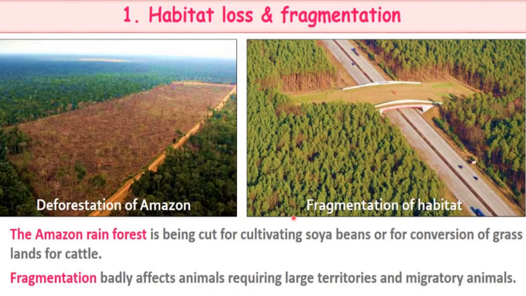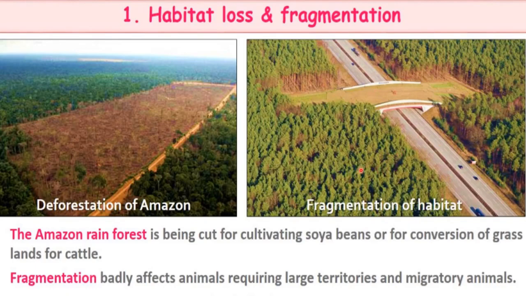Next thing is about the fragmentation of habitat. In fragmentation, you can see here, it was a complete forest, but due to construction of this road in between, it has been divided into two parts.